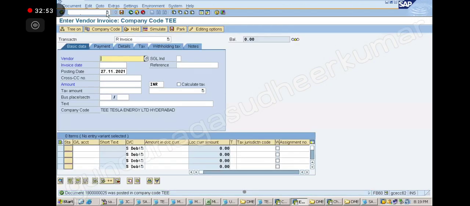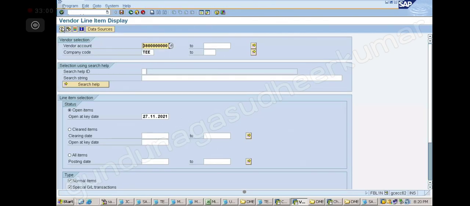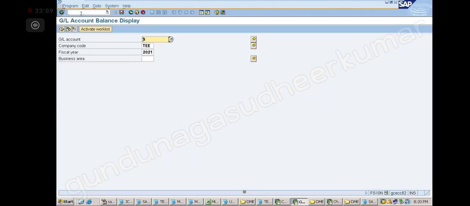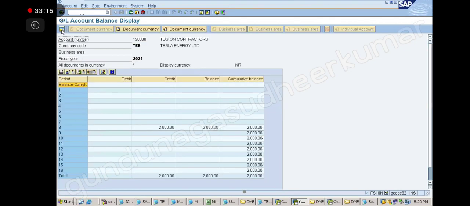Done. So now in FBL 1N, can you tell me how much amount I will have in FBL 1N? 98, sir. 98. So what happened to the 2000? Tax deductions. FS7, what is the account number? 1,30,000, right? TDS. 2,000 has been collected into this account. Correct or not? Yes, sir.